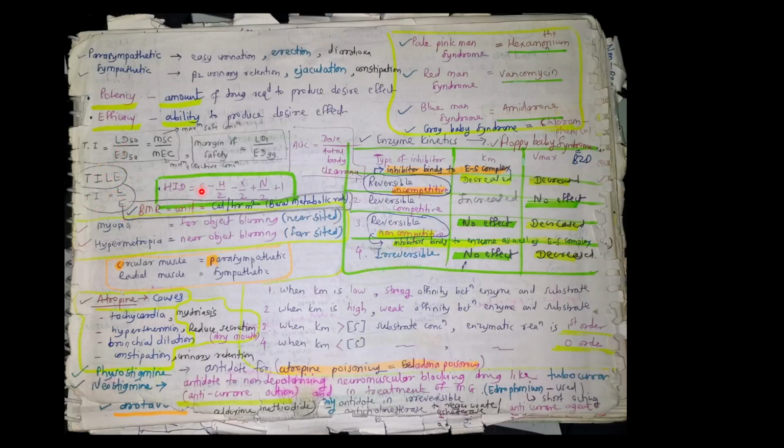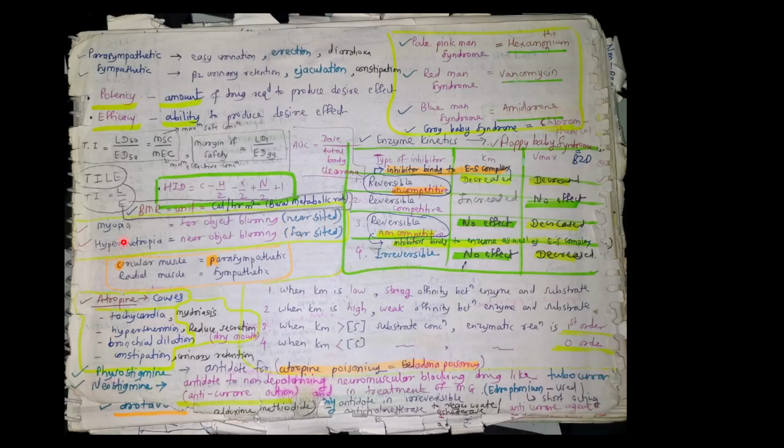Then we know that in NMR, which is an important formula, HID is equal to C minus H upon 2 minus X by 2 plus N by 2 plus 1, and this MCQ was asked in GPAT 2021. So this should be clear. Then BMR unit is calorie per hour meter square, where BMR is basal metabolic rate. Then AOC is equal to dose upon total body clearance.